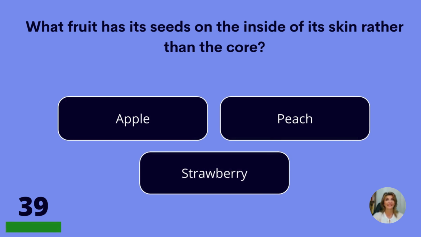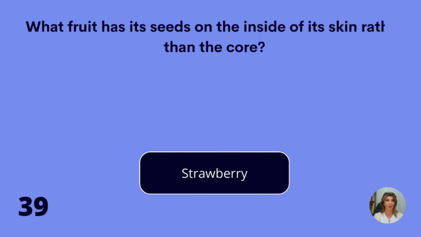What fruit has its seed on the outside of its skin rather than the core? Apple, peach, or strawberry? Strawberry. Question 40.